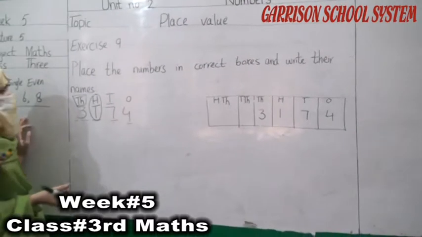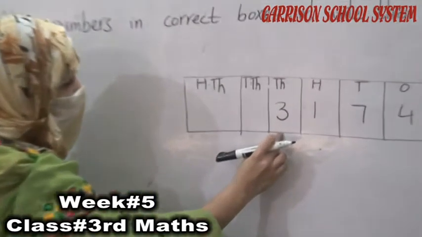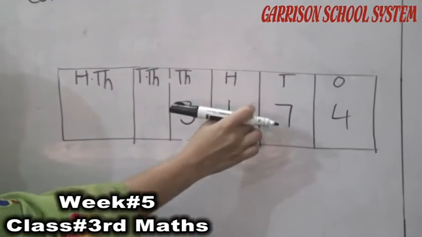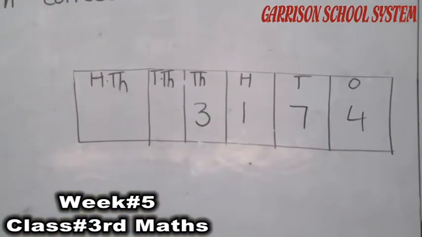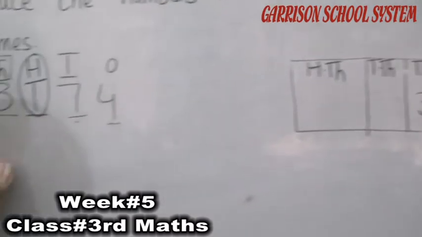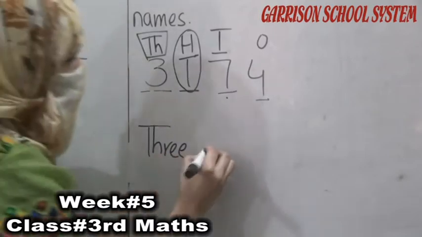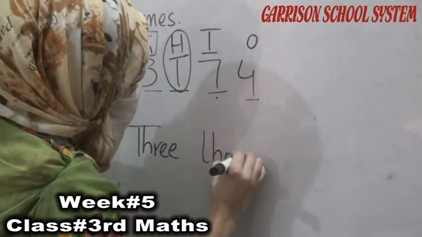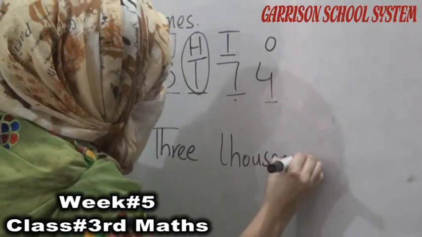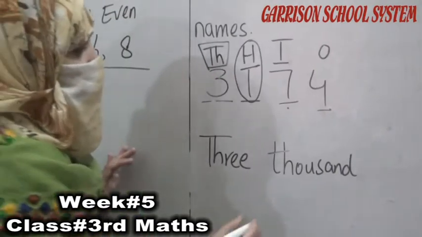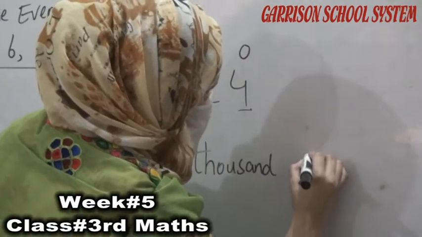So 3,174, then 1000. Complete spelling of 1000. 3000, 100.